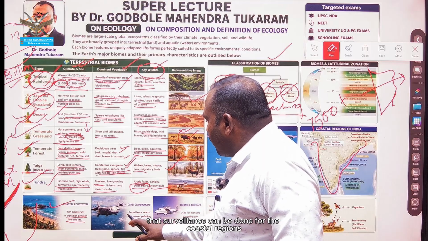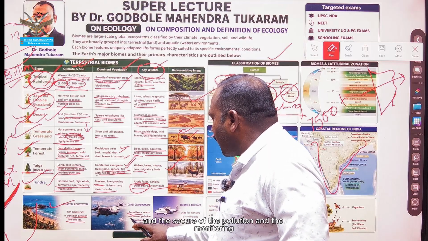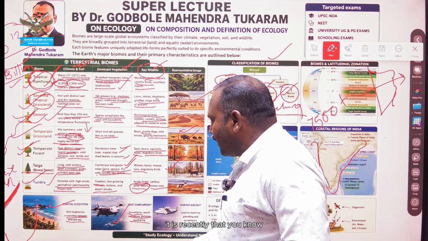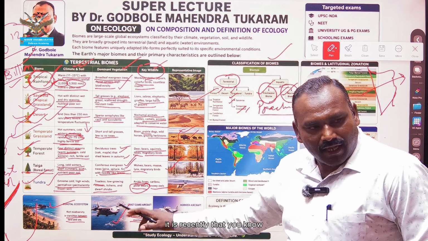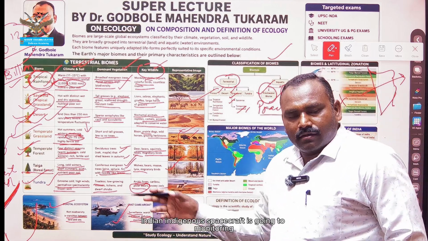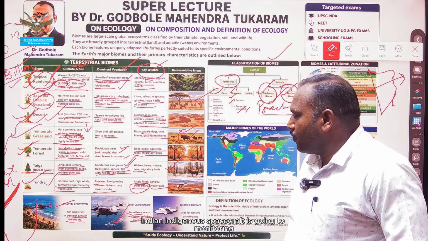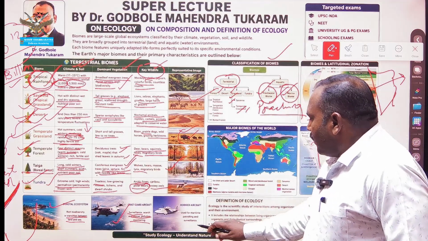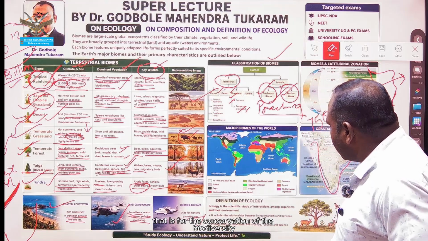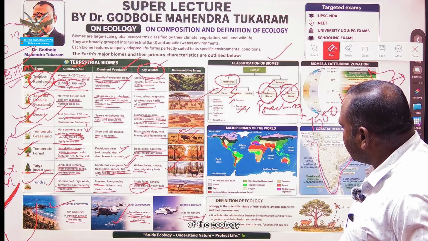Surveillance can be done for the coastal regions to search and secure against the pollution and for the monitoring. So this is a current event. It is recent that the Indian indigenous spacecraft is going to be monitoring. Then maritime patrolling is also important. That is for the conservation of the biodiversity or the ecology.